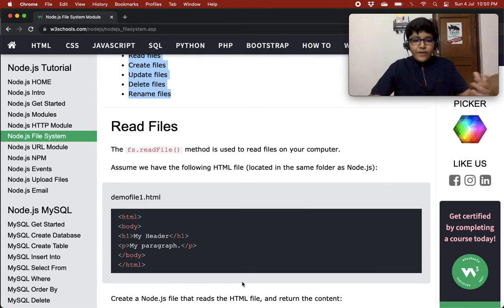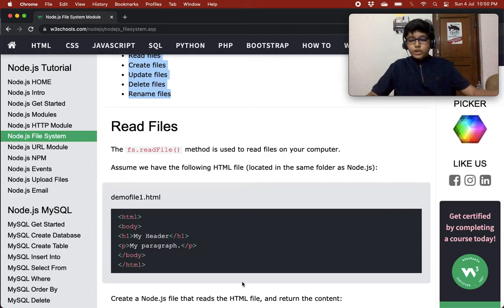You need to read the file first using the readFile method of fs. The readFile method gives you data and error. If there's an error in reading the file, it would give you an error object. If it is successfully able to read the file, it would give you data. In data there's everything, and if you just do response.write(data), it would read that file and execute whatever it has read.